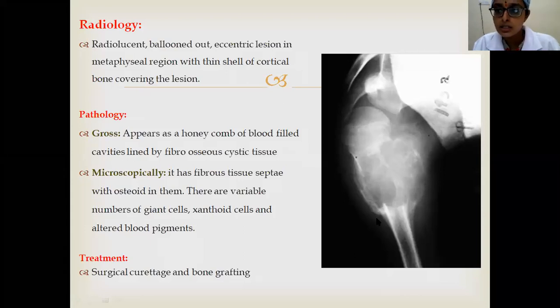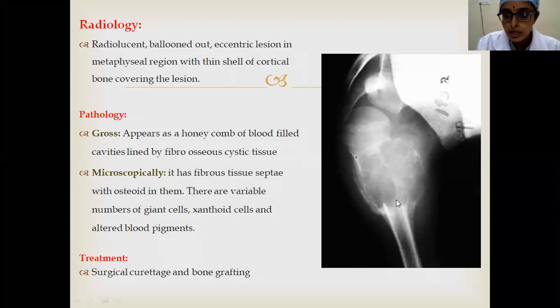Easily one can be deceived into calling it a giant cell tumor. It is a differential diagnosis, but in a skeletally immature individual it is always safe to opine it as aneurysmal bone cyst. And coming to the pathology, grossly it appears as a honeycomb of blood-filled cavities, and there will be fibrocystic tissue surrounding it.